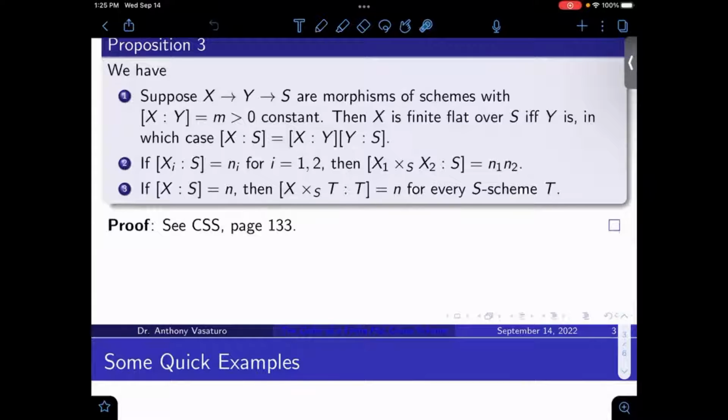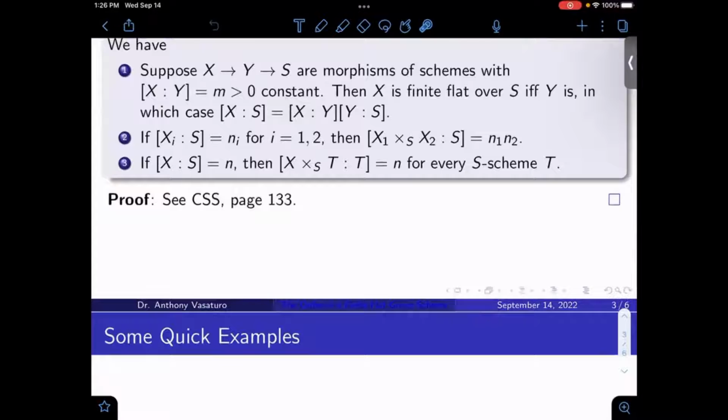What else? If the order of X_i over S is N_i, where i is equal to 1 or 2, then what's the order of the product of the schemes X1 cross X2 over S? It's the product of the orders, just like you might expect: N1 times N2. And then finally, order behaves well with respect to base change. So if the order of X over S is N, then the order of the base change of X to T over T is N for every S-scheme T. The picture there is that I've got this map from X to S, the structure map, I've got another S-scheme T, and then I base change X over to T, and this order is N as well. And for proofs of all this, you can see CSS, page 133.